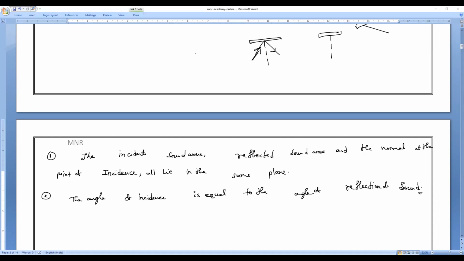Anyone having any doubt, please let me know or else we'll proceed. Please write it, everybody. Make it fast. Any doubt, guys? You can ask.